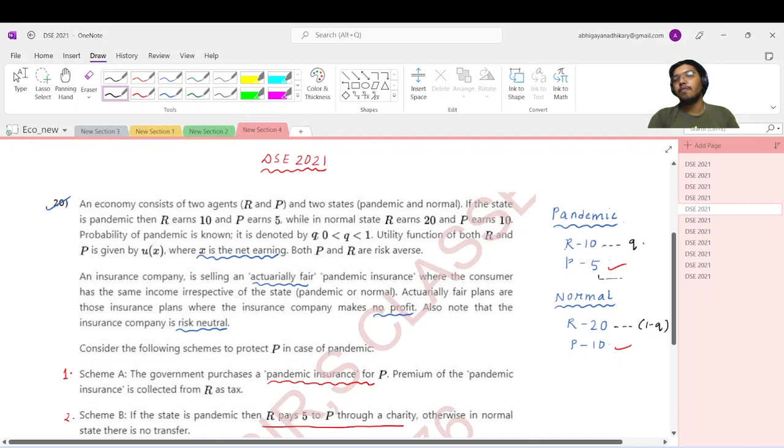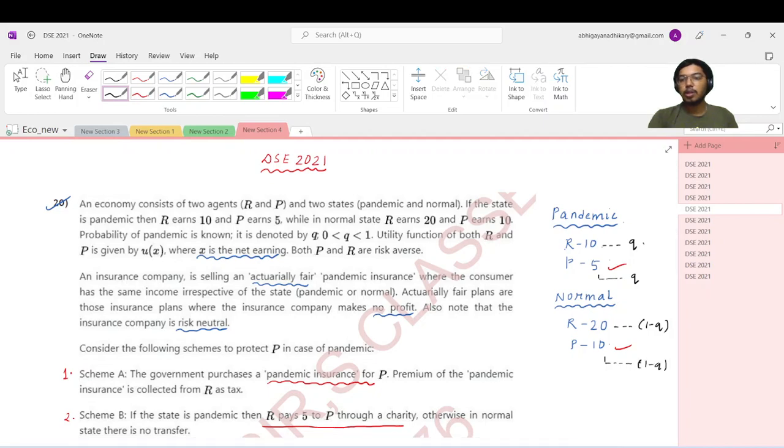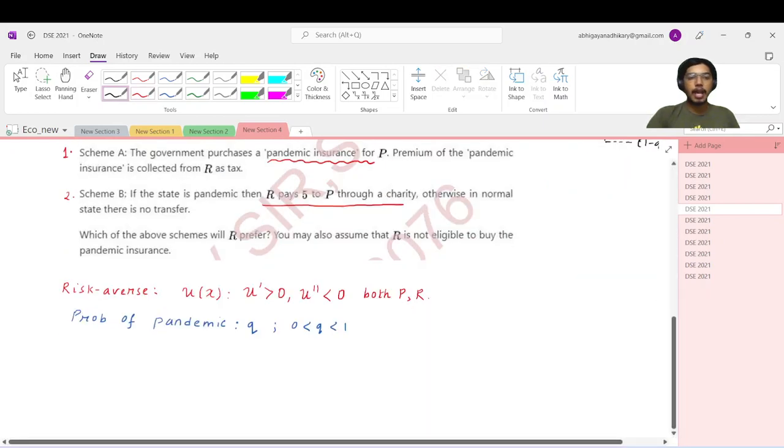P will earn 5 with probability q and will earn 10 with probability 1 minus q. So essentially, what is the expected income of agent R? It is 10 times q plus 20 times (1 minus q). And what is the expected income of agent P? It is 5 times q plus 10 times (1 minus q).